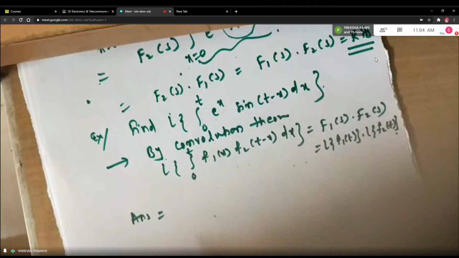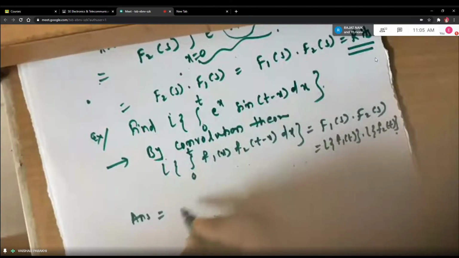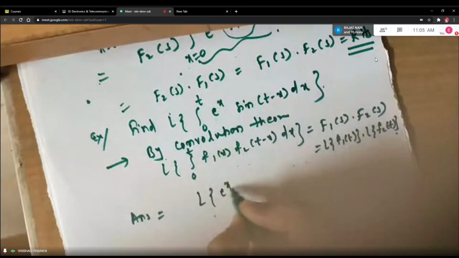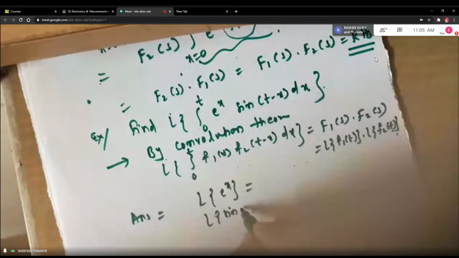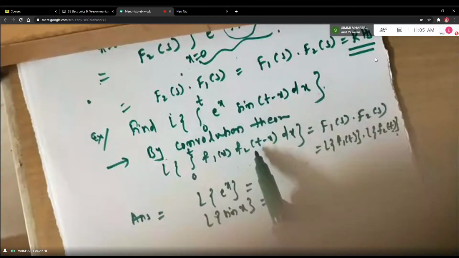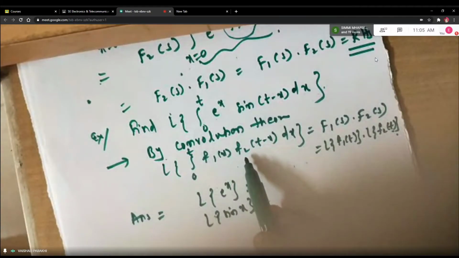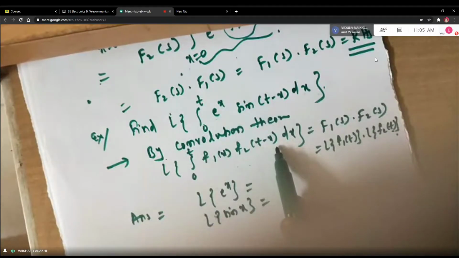Now what is f1 and what is f2 here, students? f1 is e raised to x, right? So here first find out Laplace of e raised to x. What is f2 of t? f2 of t is sine of x. Correct, no? Because the function in the convolution theorem is inbuilt as f2 of t minus x.